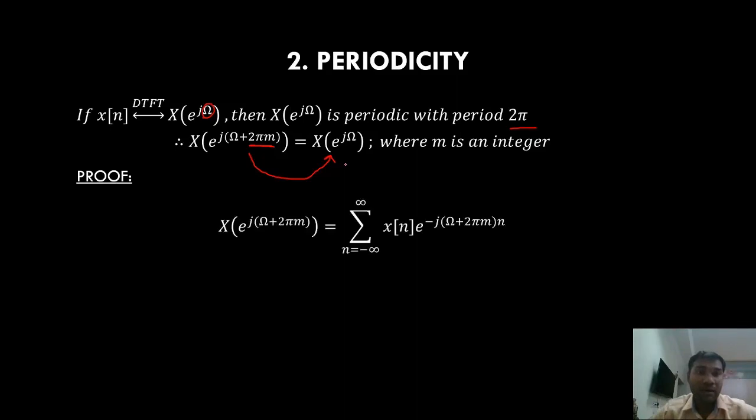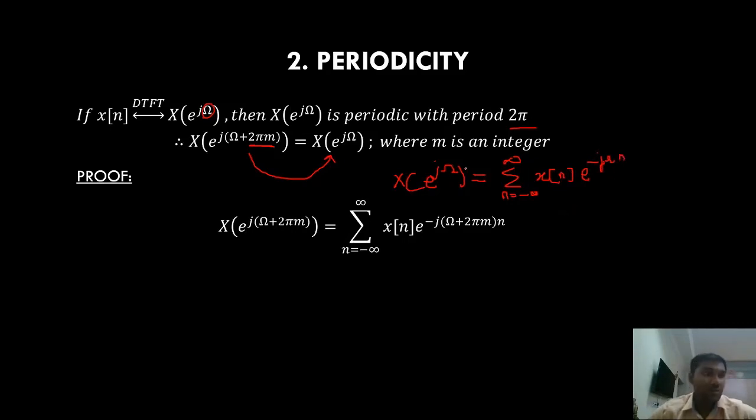So I'll just take the analysis equation. What is my analysis equation? X of e power j omega equals summation n from minus infinity to plus infinity x of n e power minus j omega n. Right?